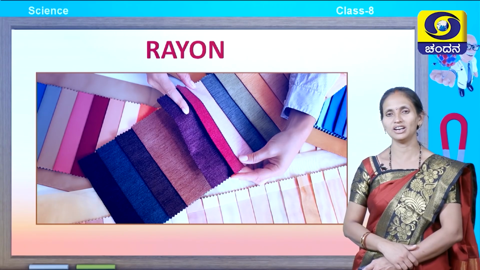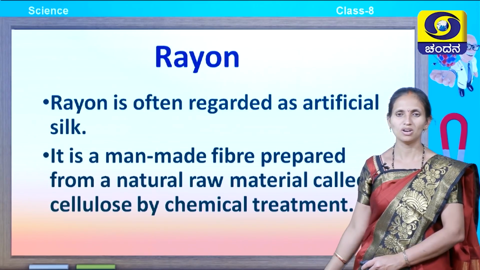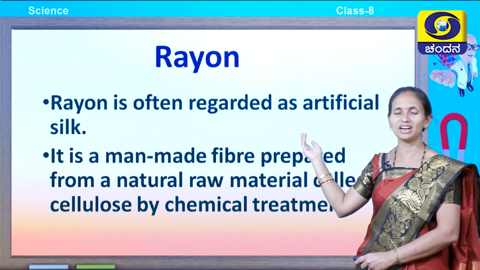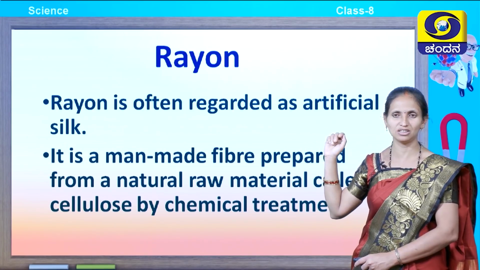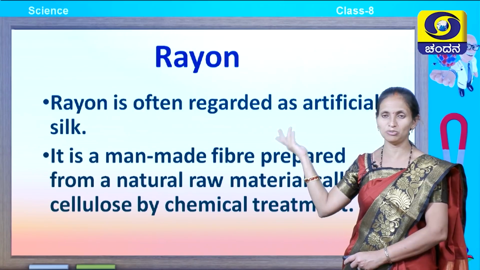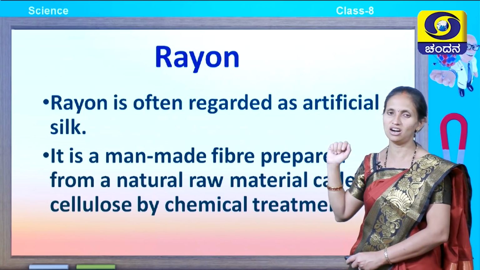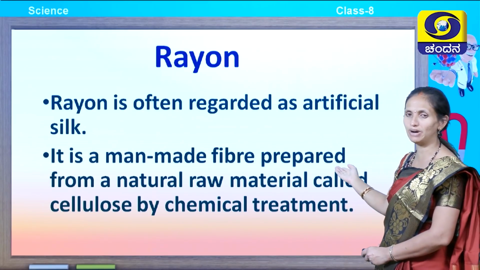How does rayon look like? This is how rayon looks. Rayon is often regarded as artificial silk. This is how we know rayon was discovered in the 19th century. This rayon is regarded as artificial silk. It is made by man.